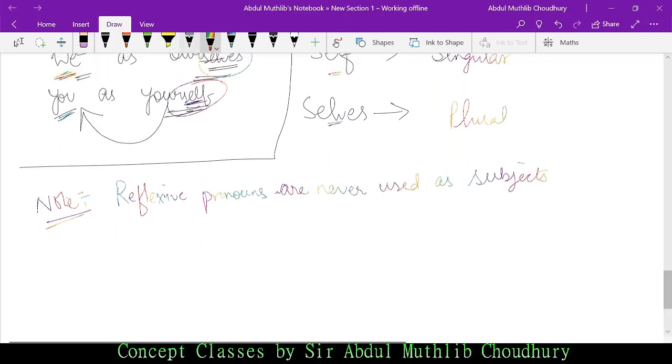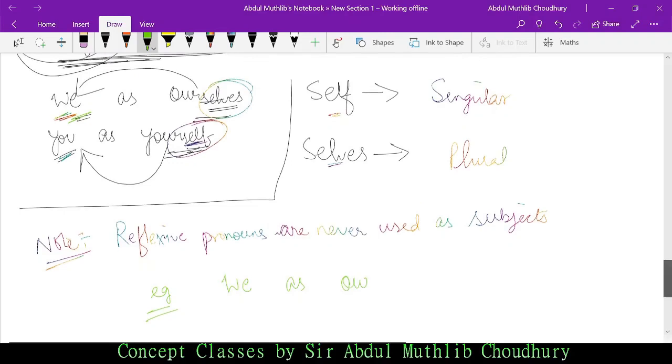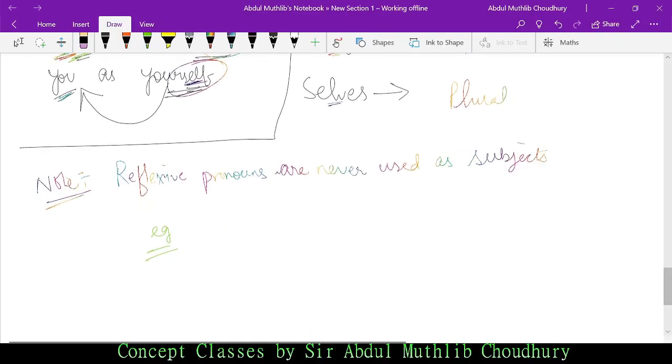Let me take the previous example which I have already used, so that it becomes easier for you. Let me reframe the example.